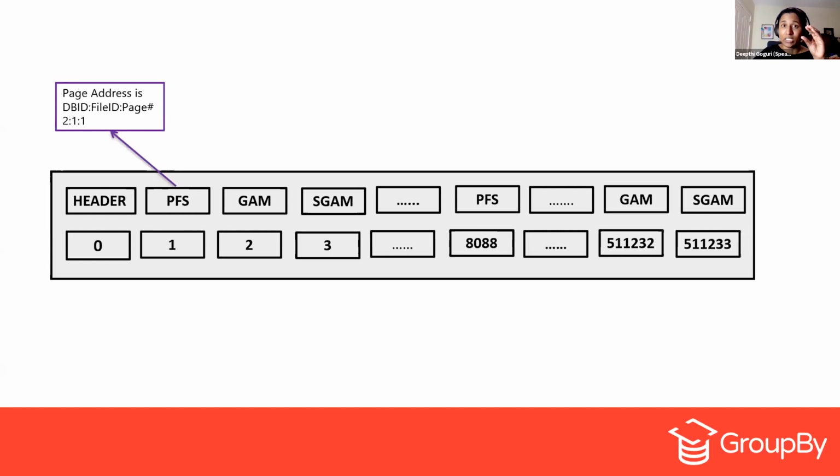If you are seeing a page latch wait on the PFS, how do you know that it is a PFS? By looking at the page address: the database ID, file ID, and the page ID. And if you see 2:1:2, that means you are seeing contention on the GAM page, because the ID of the GAM page is 2. If you see 3, then you are seeing contention on the SGAM page.